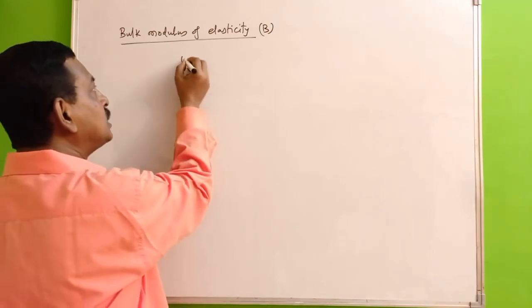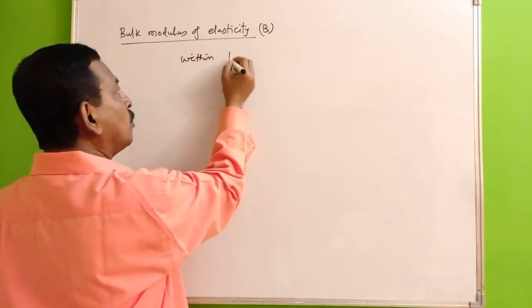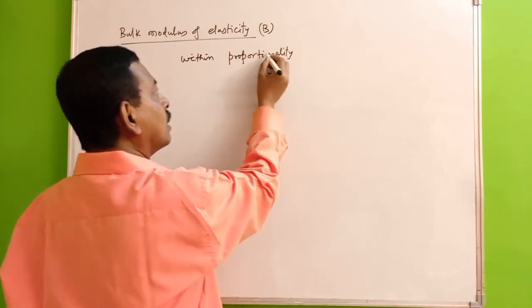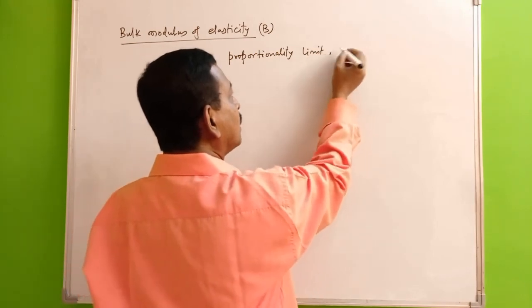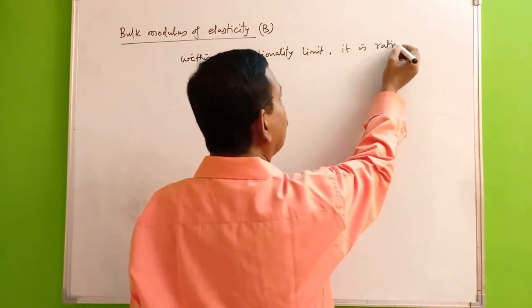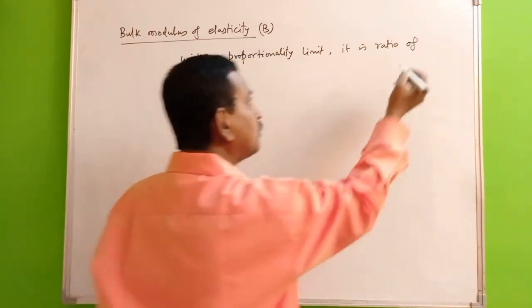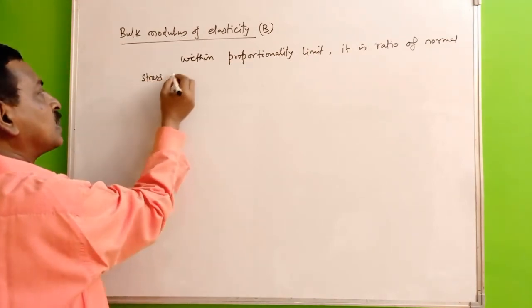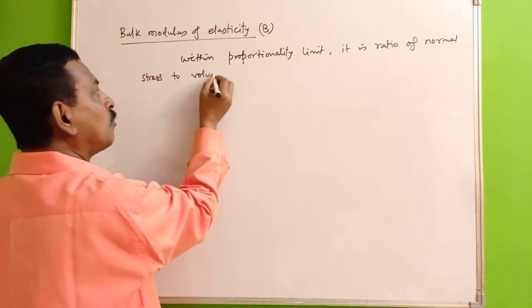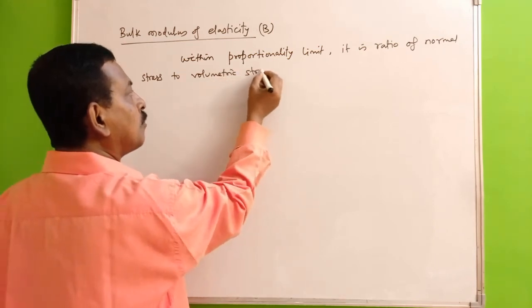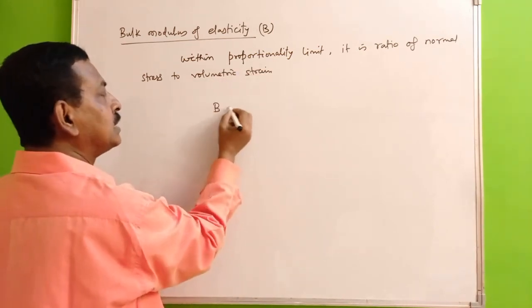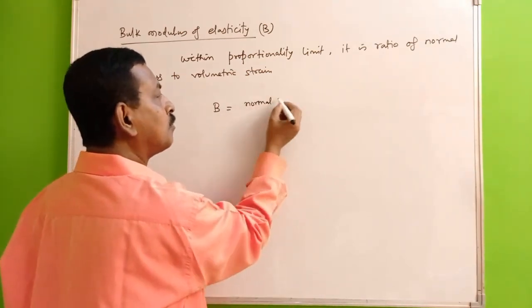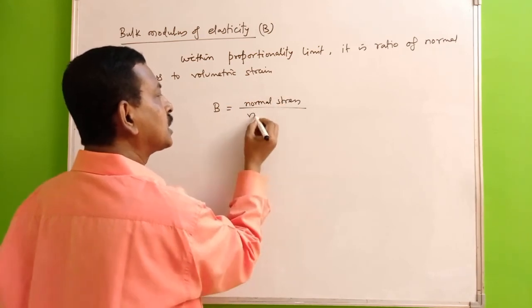So that means we can write this as normal stress to volumetric strain.